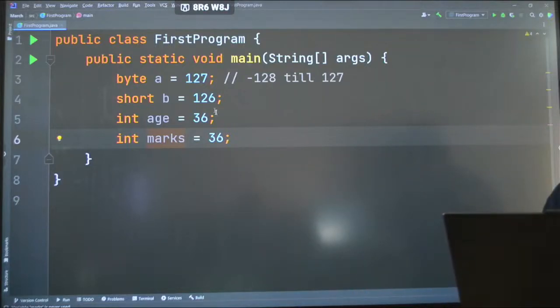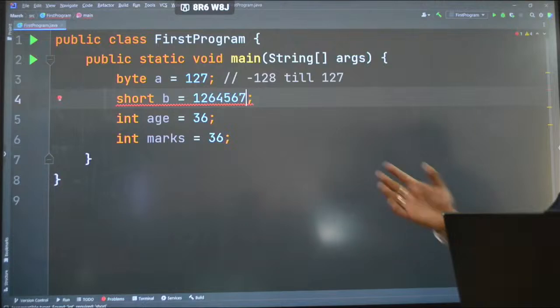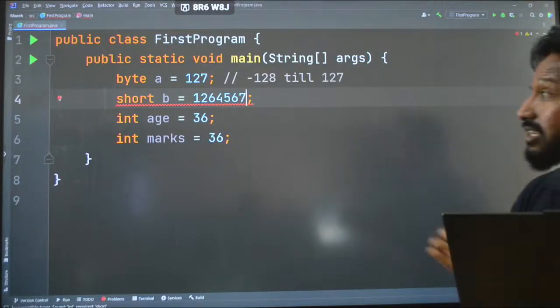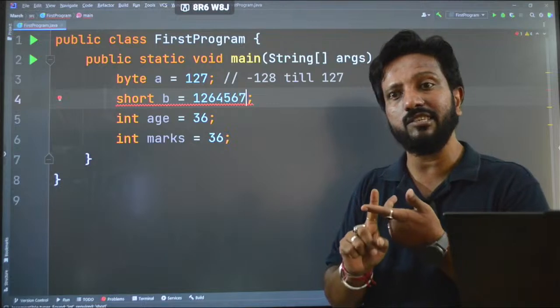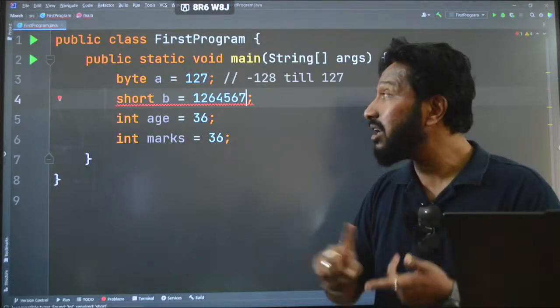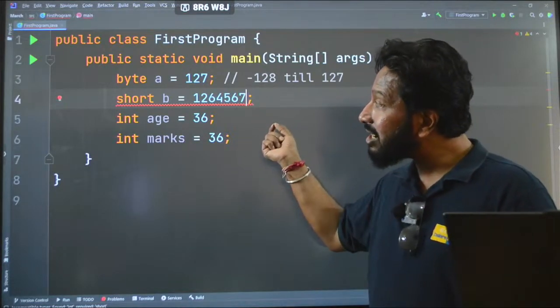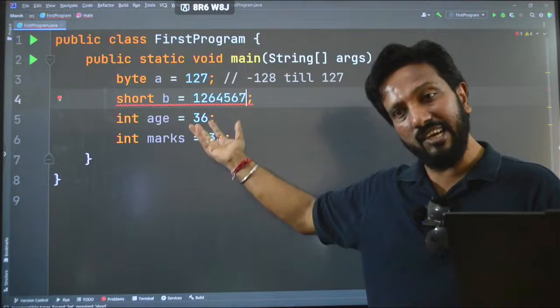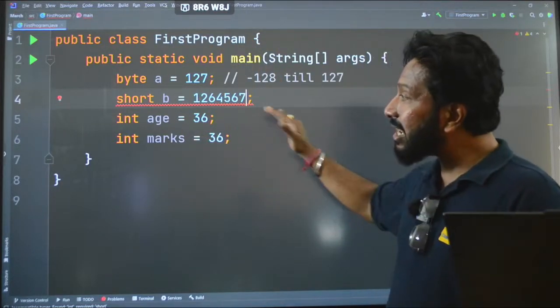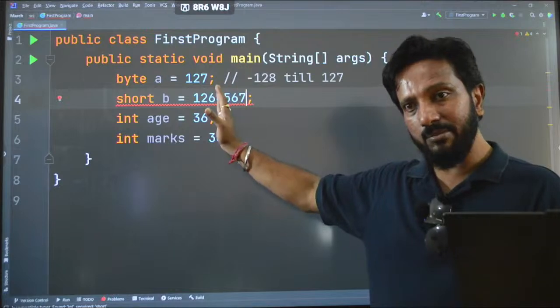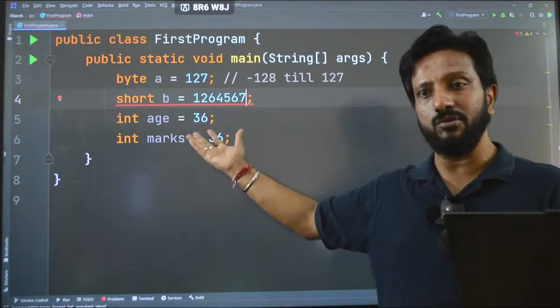So you can see short also has a range. If I write 4, 5, 6, 7, see, it's gone off. So there is a particular range of all the data types. I am giving you this as a homework. You have to think about this, and if you are getting the data, please get back to us with that, or else if you want us to tell all the ranges of all the data types, just let me know. I will give it to you, okay?